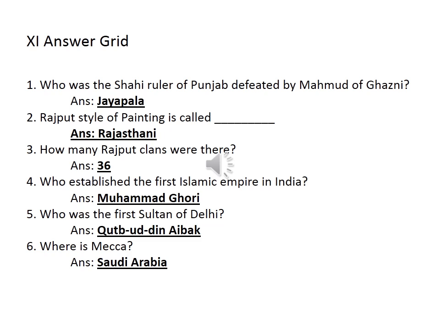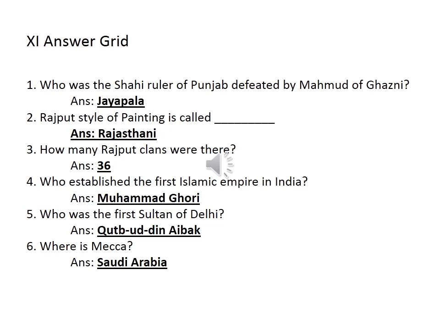So 11th one, answer grid. First, who was the Shahi ruler of Punjab defeated by Mahmud of Ghazni? Jayapala. Then second, the Rajput style of painting is called Rajasthani. So actually the Rajputs mostly belong to the state of Rajasthan, so their style of painting was called Rajasthani.